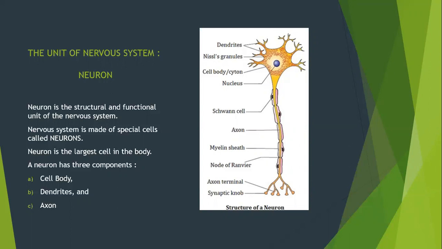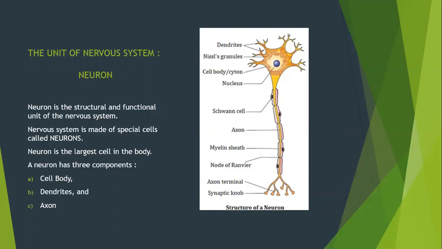A neuron has three components, as you see in the diagram also. The first one is the cell body, the second one is dendrites, and the third one is the axon. We will start with the cell body. The cell body of a neuron is like a typical animal cell which contains cytoplasm and a nucleus. A number of long and thin fibers are stretching out from the cell body of a neuron. They are called nerve fibers. The shorter fibers on the body of a neuron are called dendrites. The longest fiber on the cell body of a neuron is called the axon.